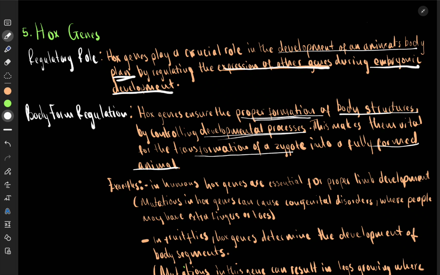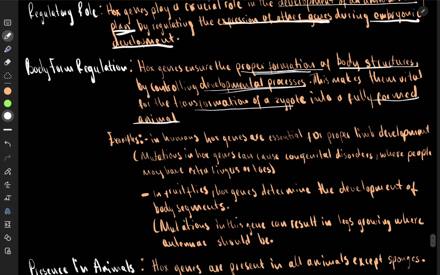And the Hox genes help to make sure that the one cell that started, the zygote, formed from an egg and the sperm together, starts going through mitosis to become a ball of cells, and then it starts going through gastrulation, and so on. Hox genes will be part of that whole process, and they help ensure that a zygote develops into a fully grown animal in the right body plan.